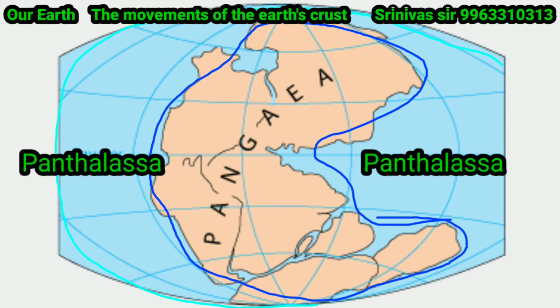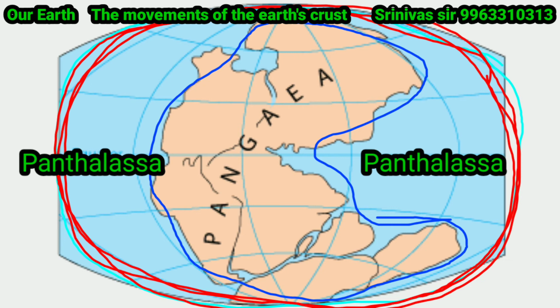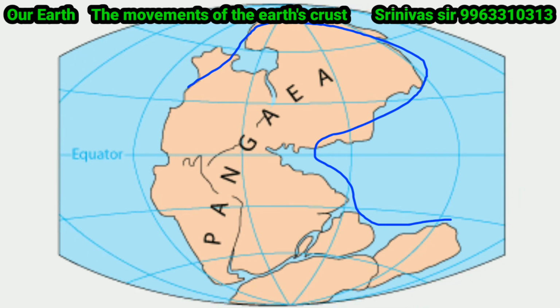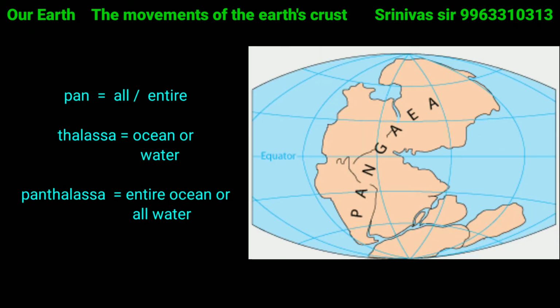And around this Pangaea, the whole earth was surrounded by a huge water body which is called Panthalassa. Panthalassa was the huge water body around this Pangaea. Again here, pan means all or entire. Thalassa means ocean or water.